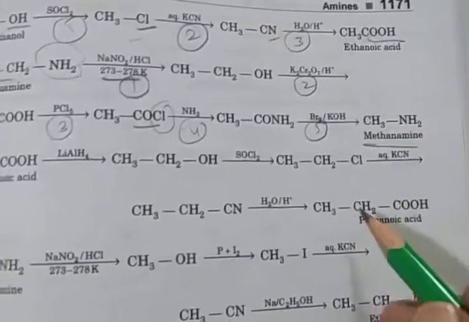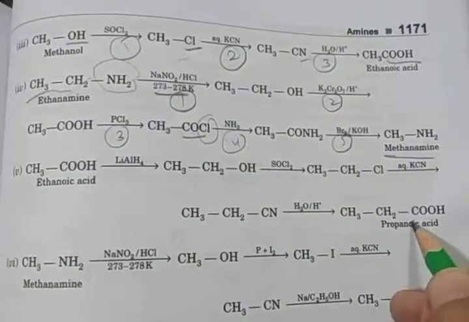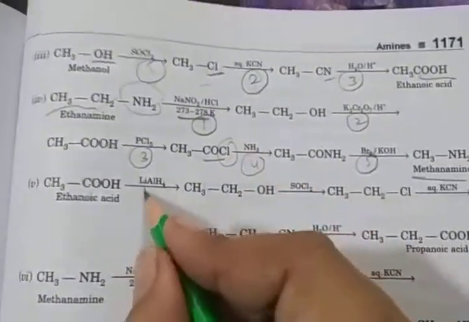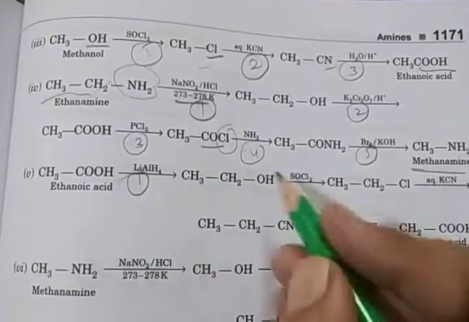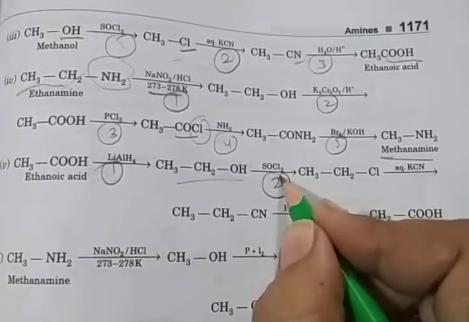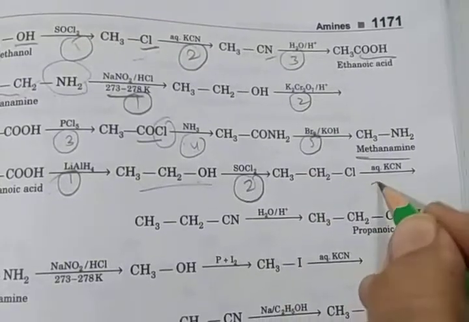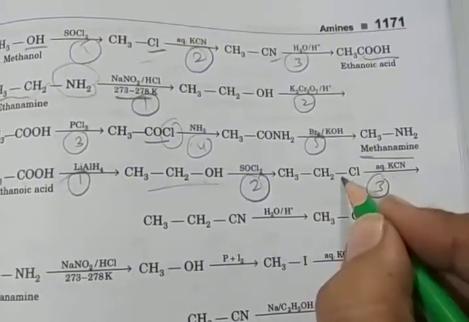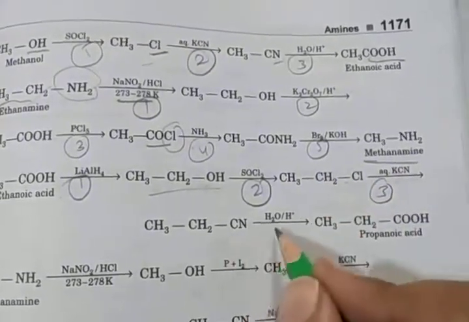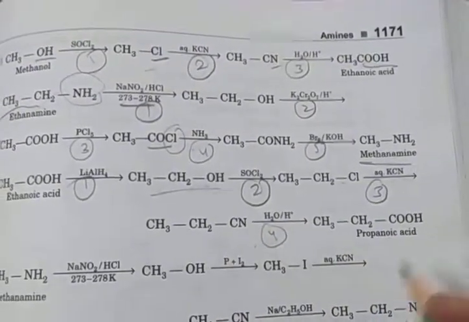Clear? Then the fifth question, ethanoic acid to propanoic acid. So ethanoic acid has 2 carbons and propanoic acid has 1, 2, 3. So 1 carbon increase. So first react with lithium aluminum hydride, then alcohol is formed, and then react with SOCl2. Second step, so Cl is attached, OH is replaced. Third step, aqueous KCN, so Cl is replaced and cyanide is attached. Then fourth step, hydrolysis, so the COOH acid group is formed. Clear?